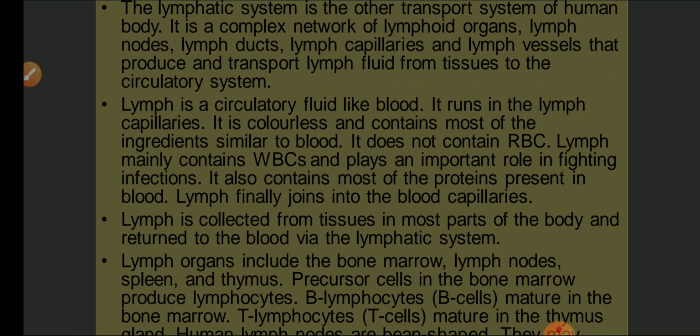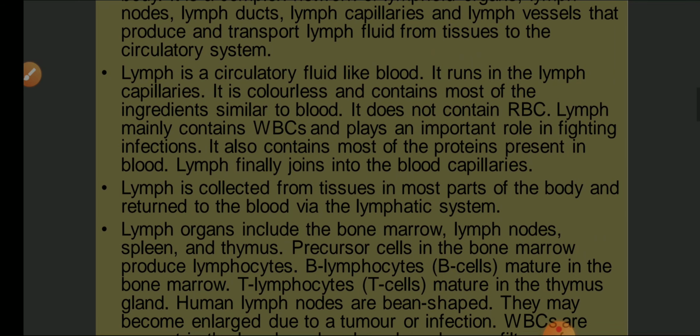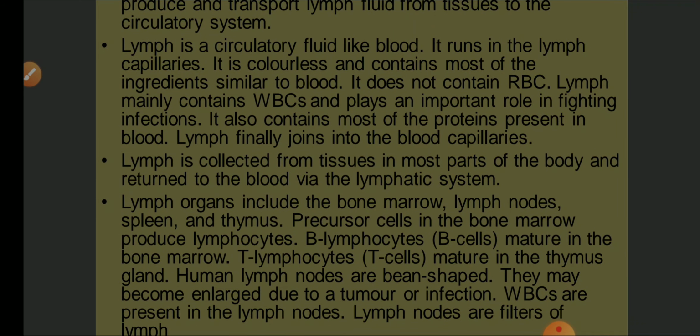The lymph is a circulatory fluid like blood. It runs in the lymph capillaries. It is colorless and contains most of the ingredients similar to blood. It does not contain RBC. Lymph mainly contains WBCs and plays an important role in fighting infections. It also contains most of the proteins present in the blood. Lymph finally joins into the blood capillaries.